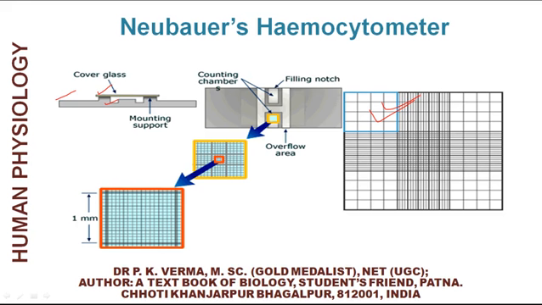In the center of the graph, there are 4 into 5 divisions in each row, and the total area covered is only 0.1 mm cube. WBC is counted in the 4 lighter areas in the corner. So, these are the WBC chambers, and this is the RBC chamber where the counting is made.